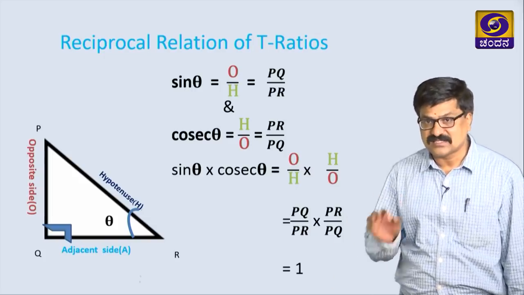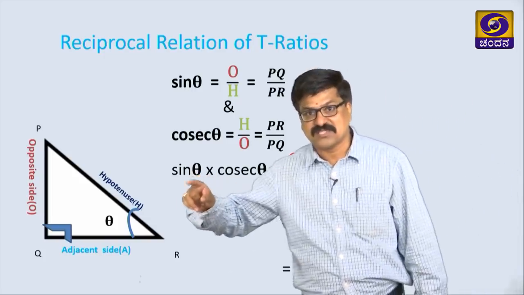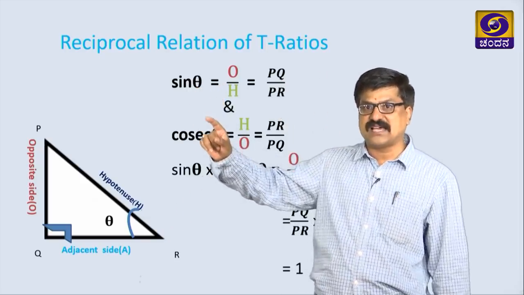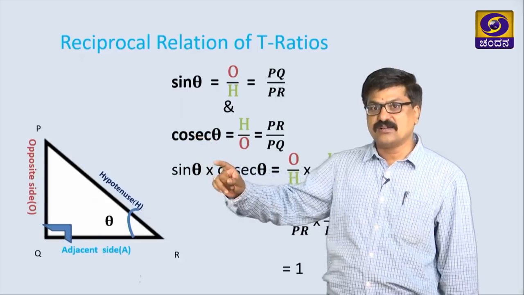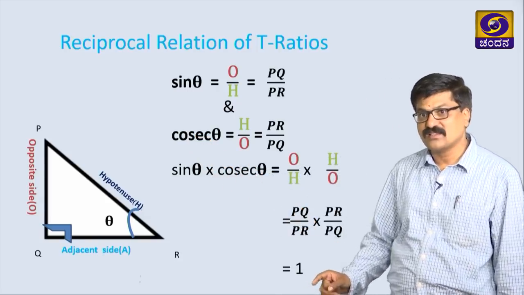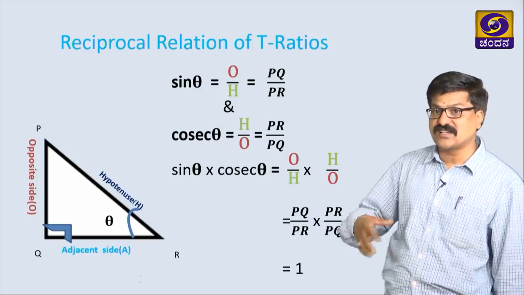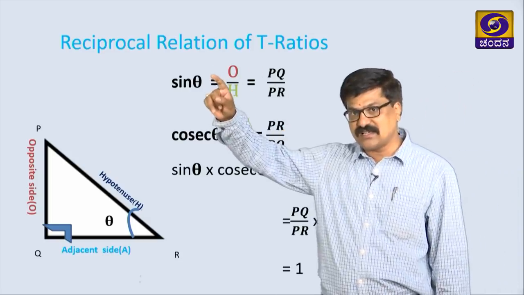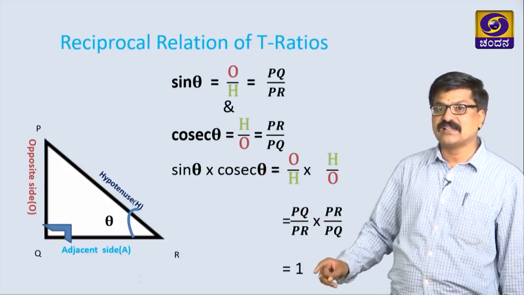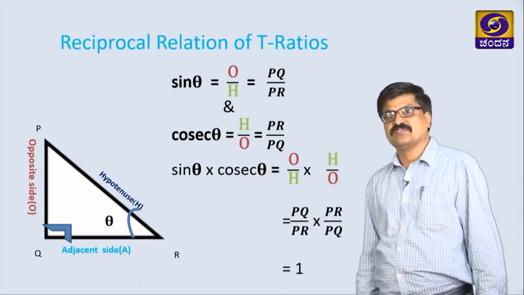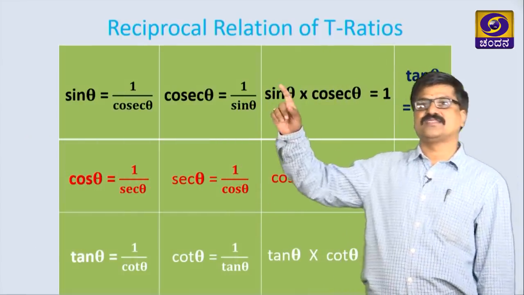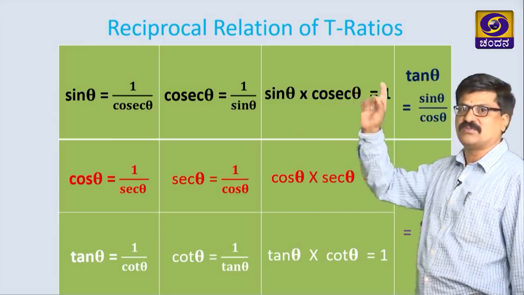Similarly, my dear students, with respect to this triangle, if you define cos theta and secant theta and multiply them, we are getting 1 only. What is one more reciprocal relation? Tan theta, cot theta, take the product, the final result is 1. We can see these results in this table, that is the reciprocal relation of trigonometric ratios.